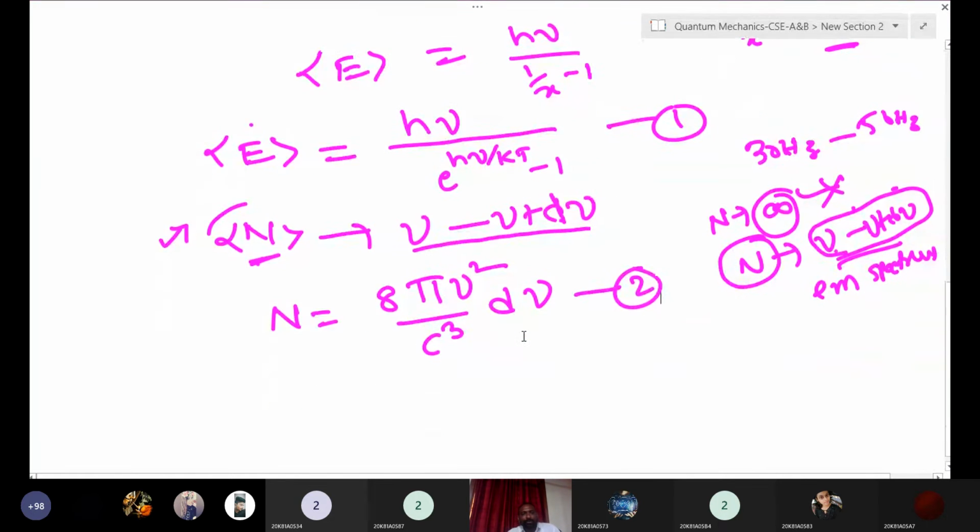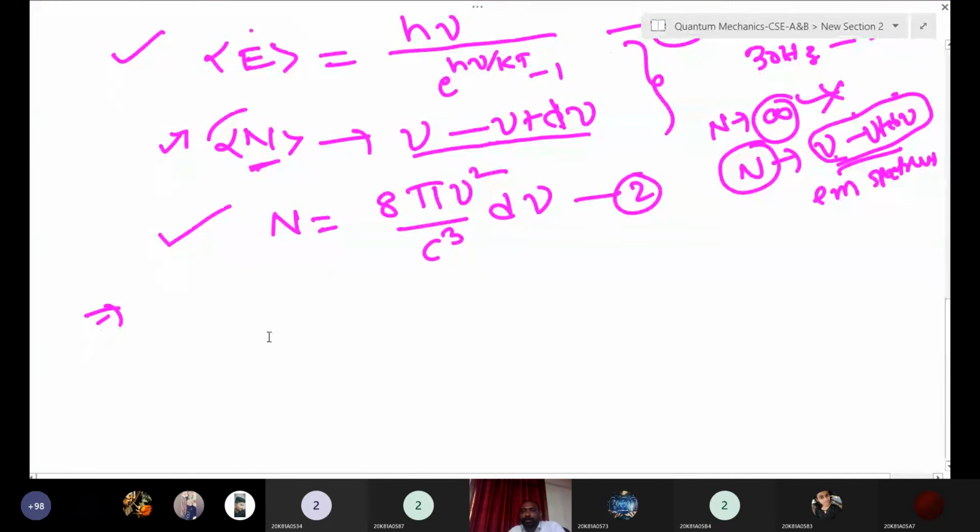Okay. So first expression we got average energy and number of oscillators within the frequency range we got, right? These two expressions we got. Now what we want, what is our aim? Next one, what is our aim? What we are going to solve actually?